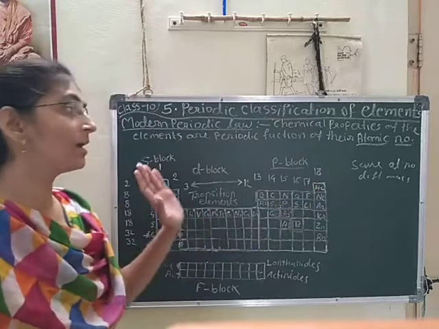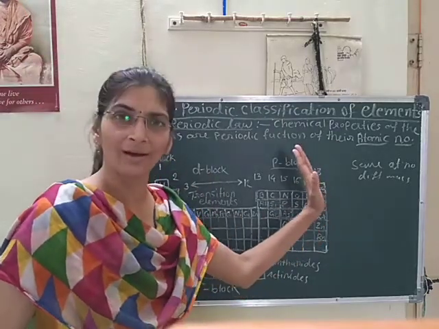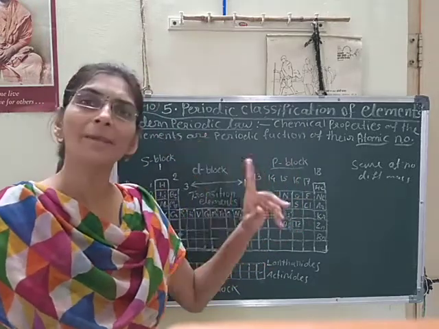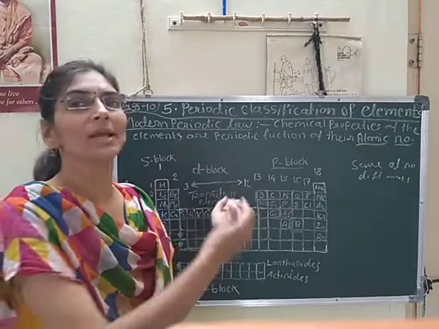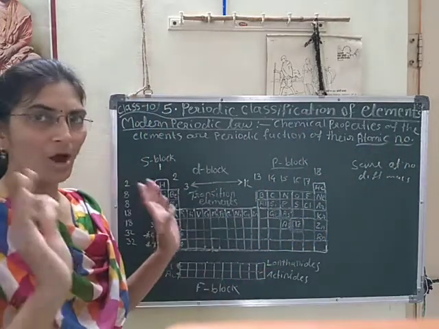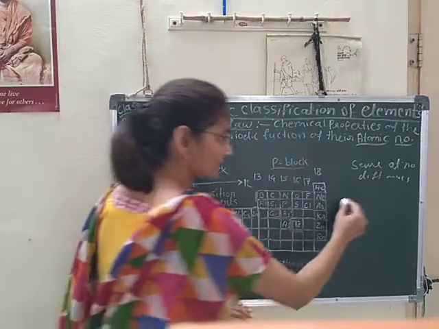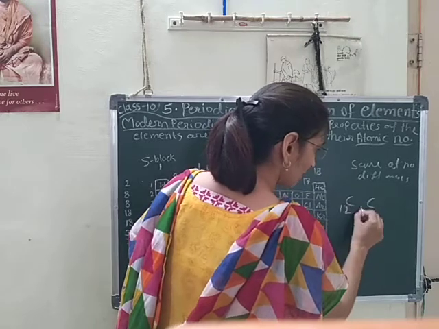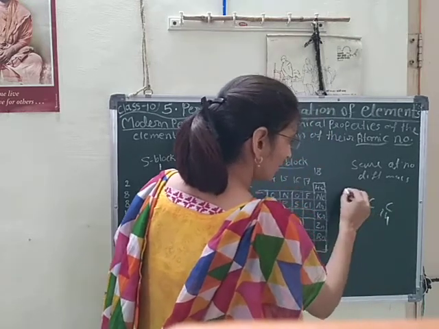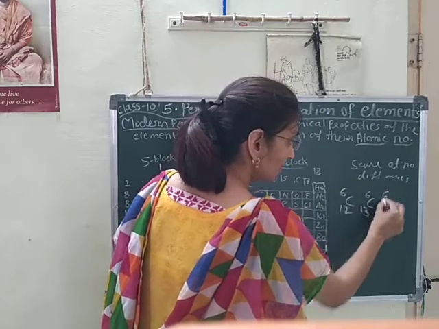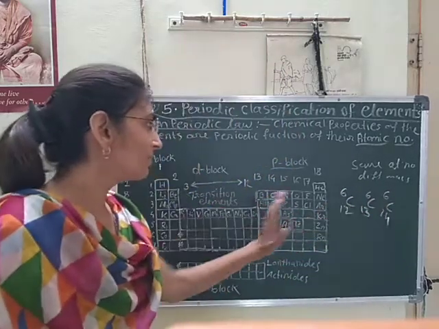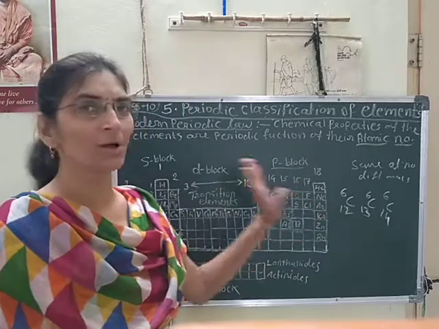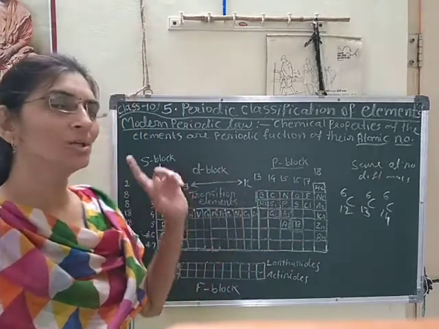But here in the modern table, as it is based on increasing order of atomic number, and every isotope has the same atomic number, there is no need to place them in different groups. Suppose carbon has isotopes carbon 12, carbon 13 and carbon 14, and what is its atomic number? 6. So as the atomic number is same, it should be at one place, though the mass numbers are different, because it is based on increasing order of atomic number only. So it is clear here.